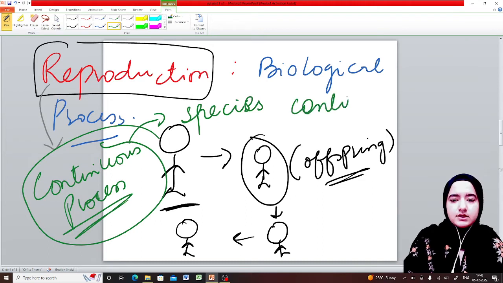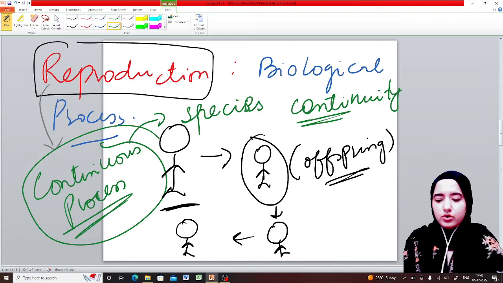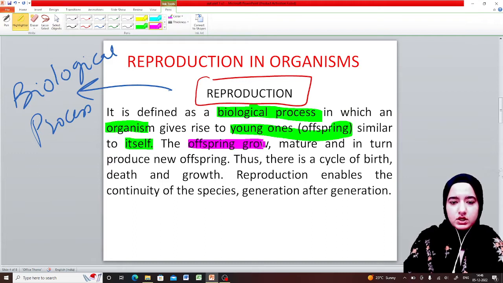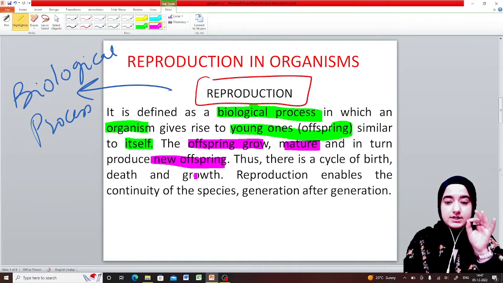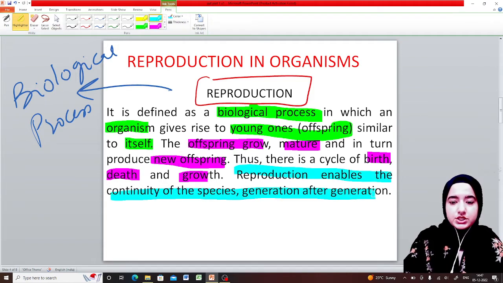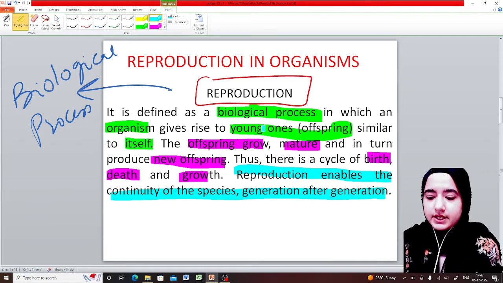It helps us in species continuity. I hope this concept is clear. The offspring grow, mature, and in turn produce new offspring. Thus there is a cycle of birth, death and growth. Moreover, reproduction enables the continuity of species generation after generation, as I already said.